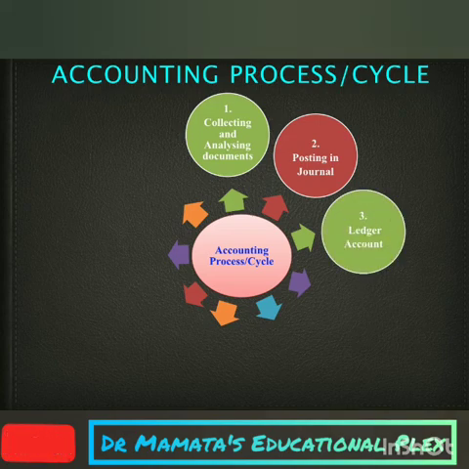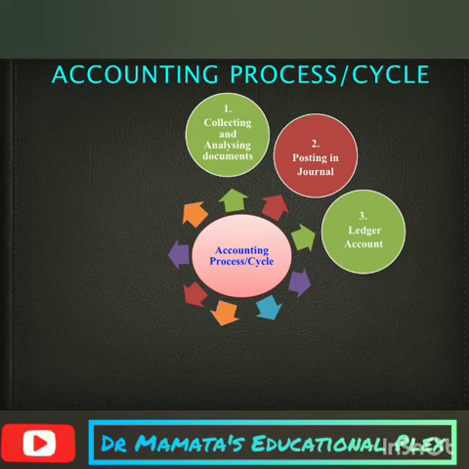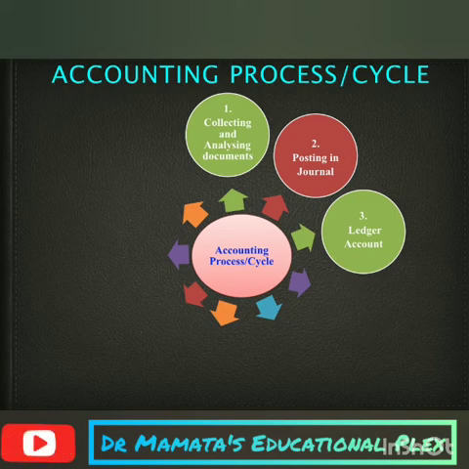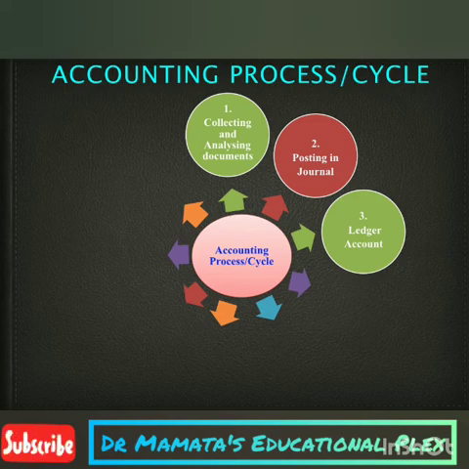That is the third step, posting in ledger accounts. Debit and credit balances of all the above accounts affected through journal entries are posted in their respective ledger accounts. A ledger is simply a collection of all accounts. Usually, this is also a continuous process for the whole accounting period.